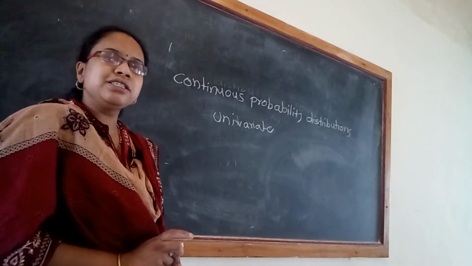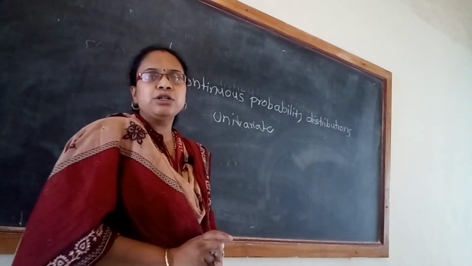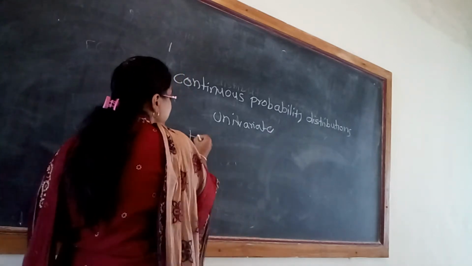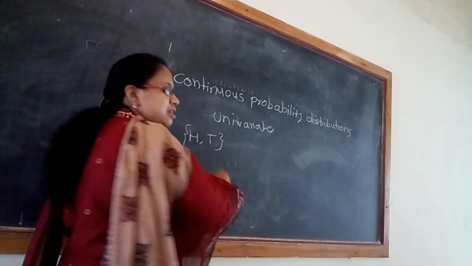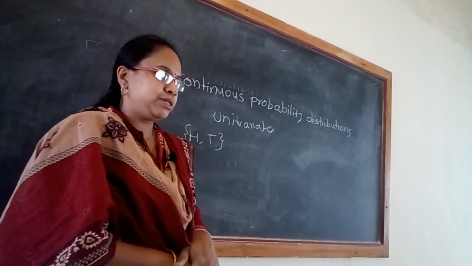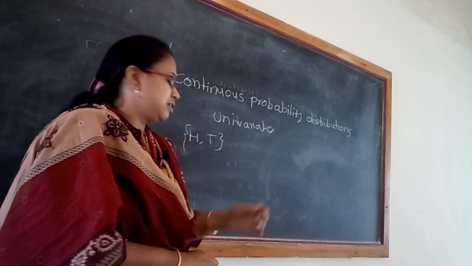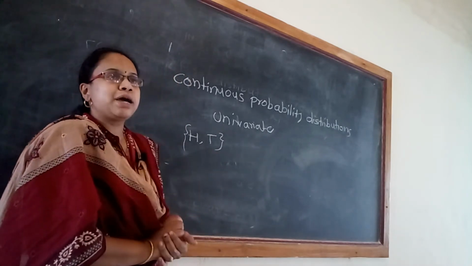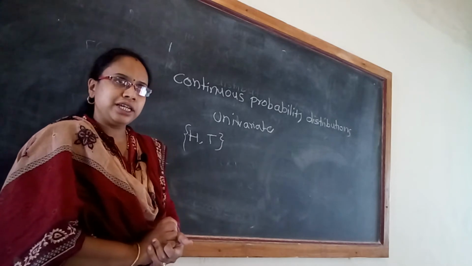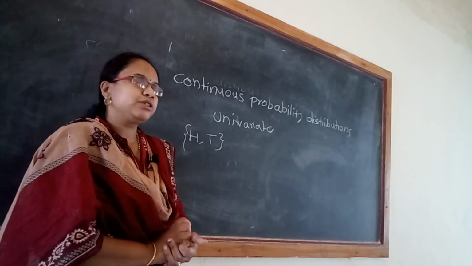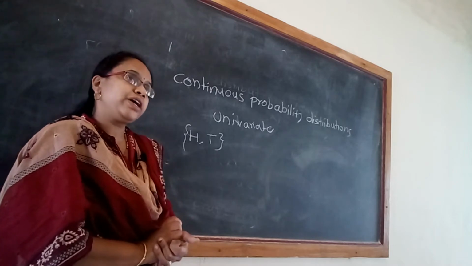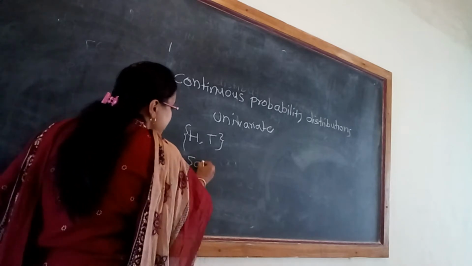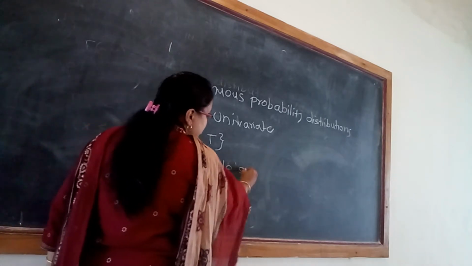Suppose the experiment is tossing a coin; we get two sample points, H and T. This is the sample space for that experiment. The definition of sample space is the collection of all objects or units under study of an experiment. That sample space is divided into two parts.